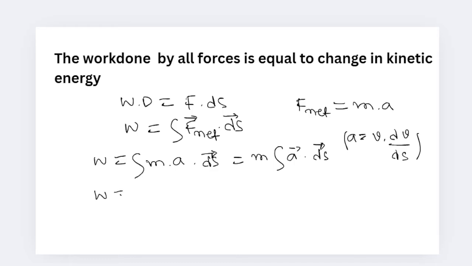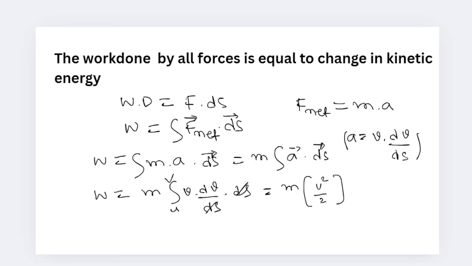So W is equal to m into, so substitute here, the velocity is moving from initial to final, right? So initial velocity to final velocity into v into dv by ds into ds. So ds cancels. So we can write m into the integration of v dv, which becomes v square by 2. So simply we can write v square by 2.